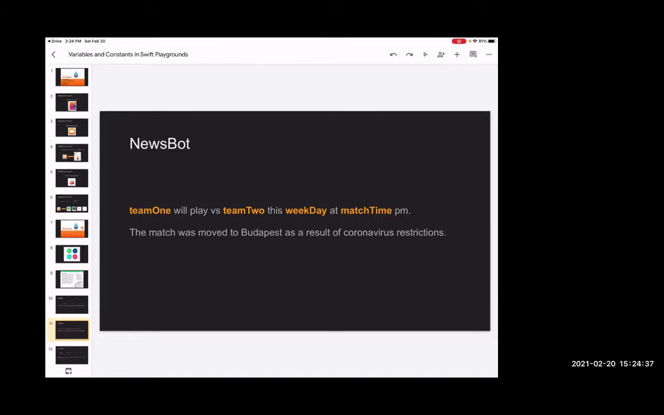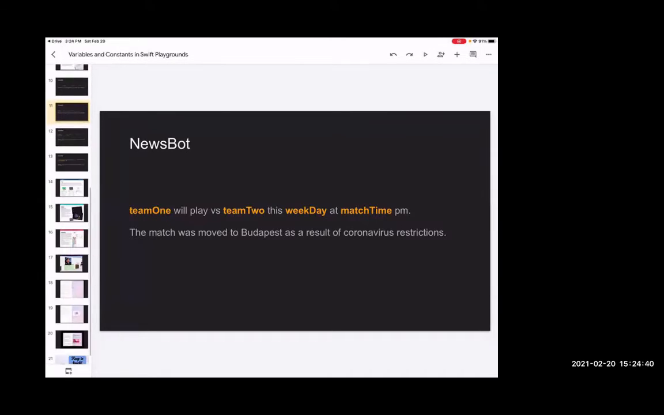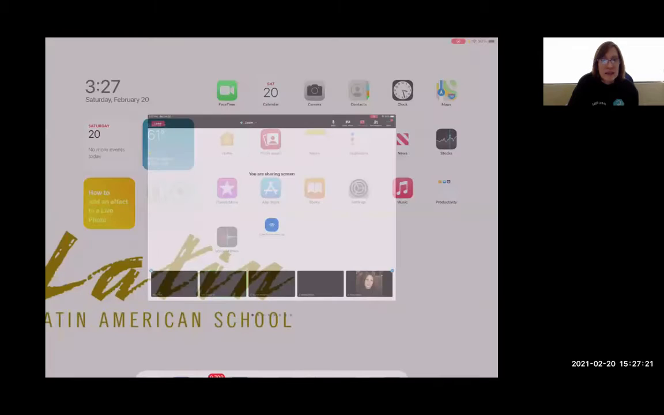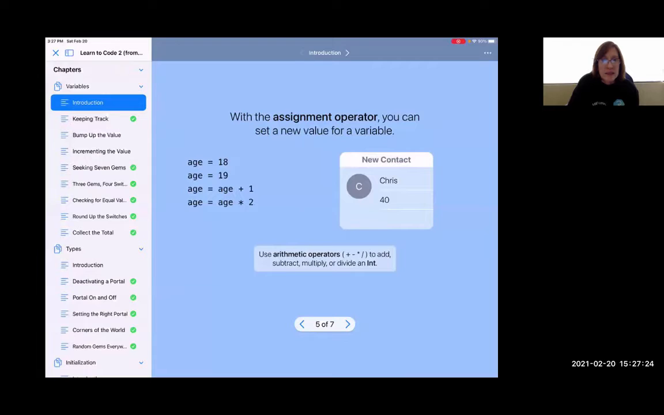Okay, if we continue looking at the book, we see that the next is going to be the section called try. In the try section, we have 3 activities. The learn to code activity, we're gonna see the introduction inside the variables chapter and 1 puzzle. Then we're gonna open the spirals and then we're gonna open the answers playground. So now I'm going to close the presentation. Okay, I was saying that inside the try section, we go into the introduction.